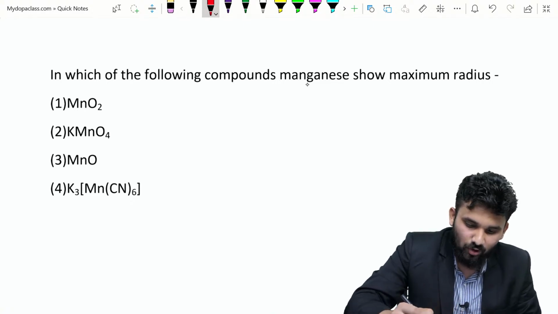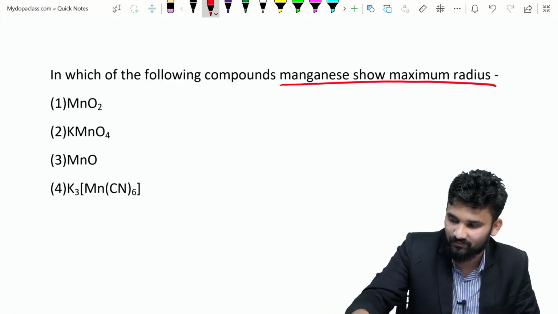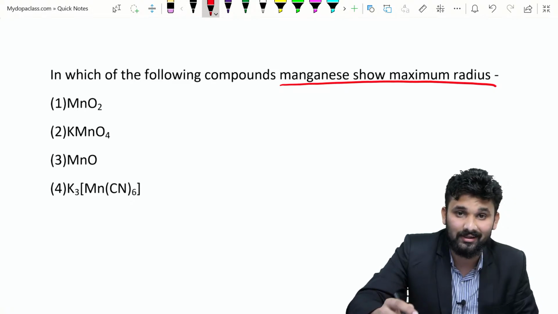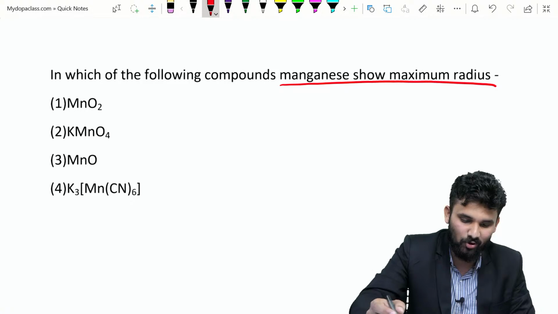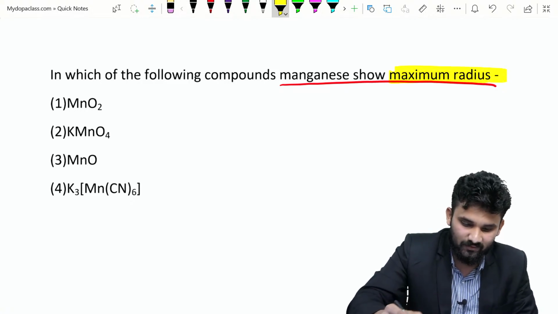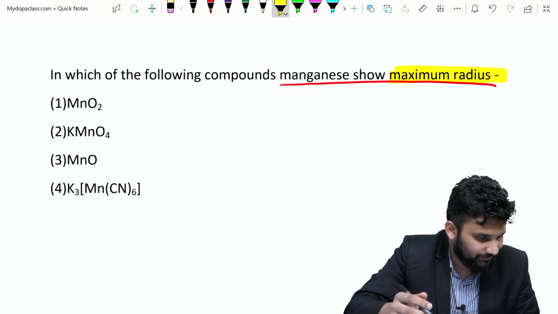In which of the following compounds does manganese show maximum radius? You can put your answers in the comment box. Option 1, 2, 3 or 4?